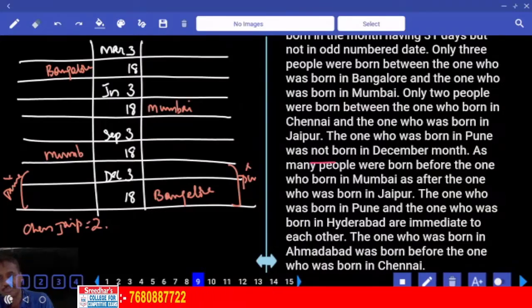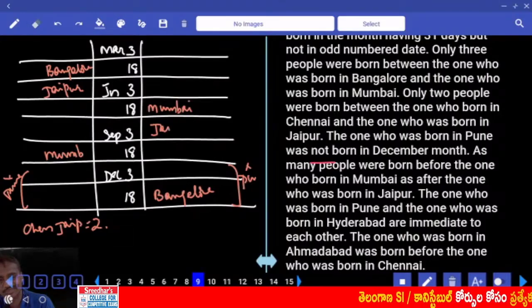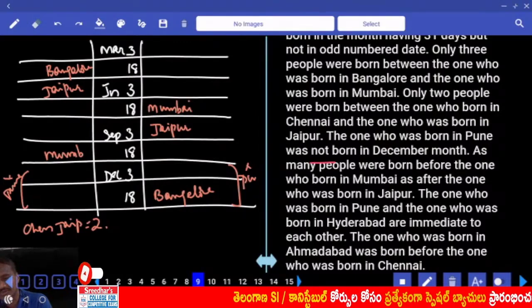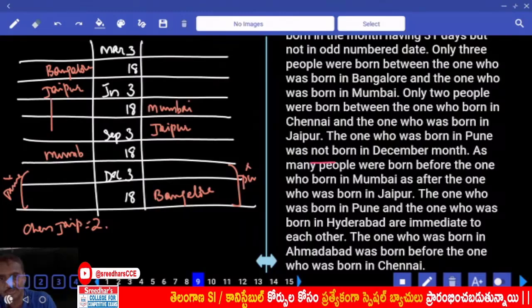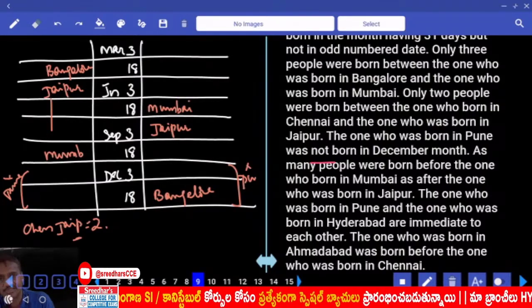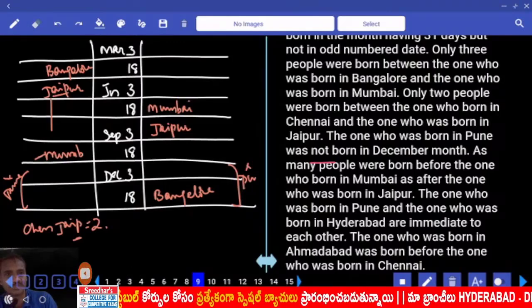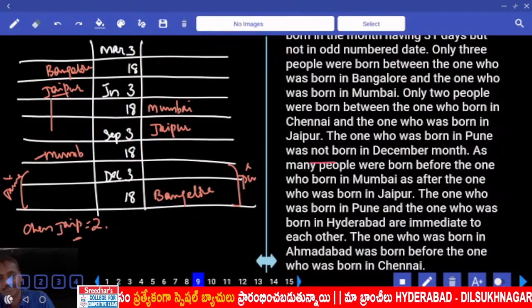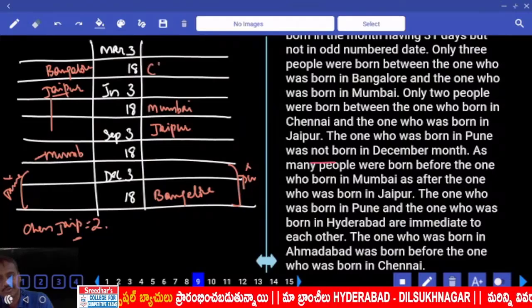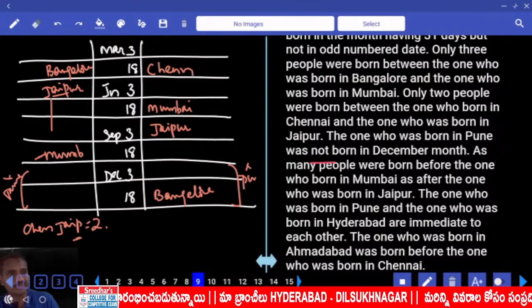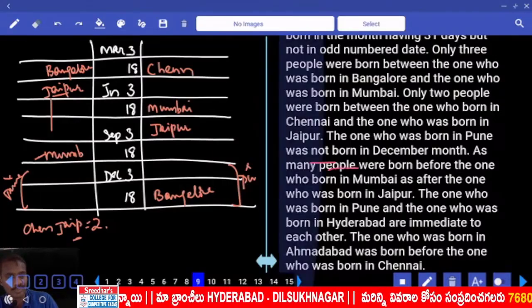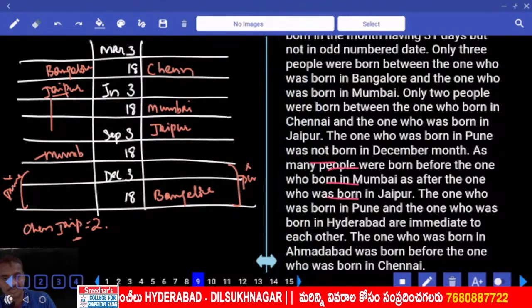The next one: as many people were born before Mumbai as after Jaipur. Now between Mumbai and Jaipur, there must be equal. After Mumbai there are 2, and before Jaipur there must be exactly 2. And before Mumbai there are 3, and after Jaipur there must be exactly 3 people. And Chennai and Jaipur there must be exactly 1. And in this case, Chennai and Jaipur, is it possible? Now 2 persons between Chennai and Jaipur. Jaipur is here. Chennai and Mumbai must be in the same place. Not possible. Then Chennai and Jaipur, there must be exactly 2. Now this is Chennai. Now Chennai and Jaipur, there must be exactly 2 people. And as many people before Mumbai as after Jaipur.